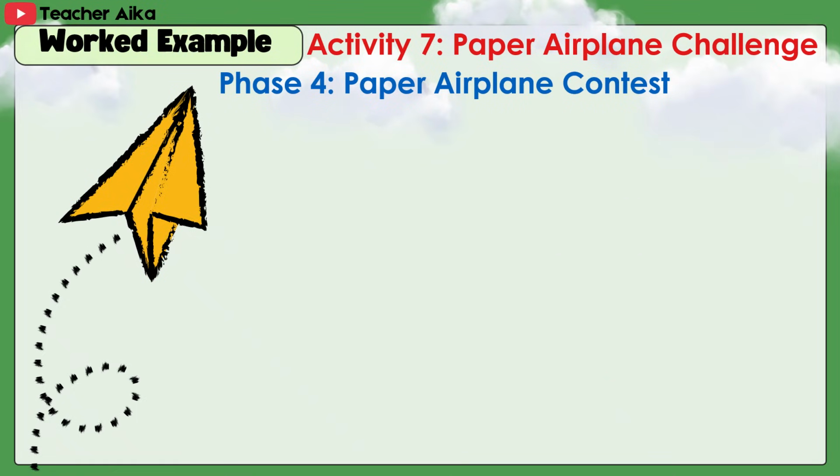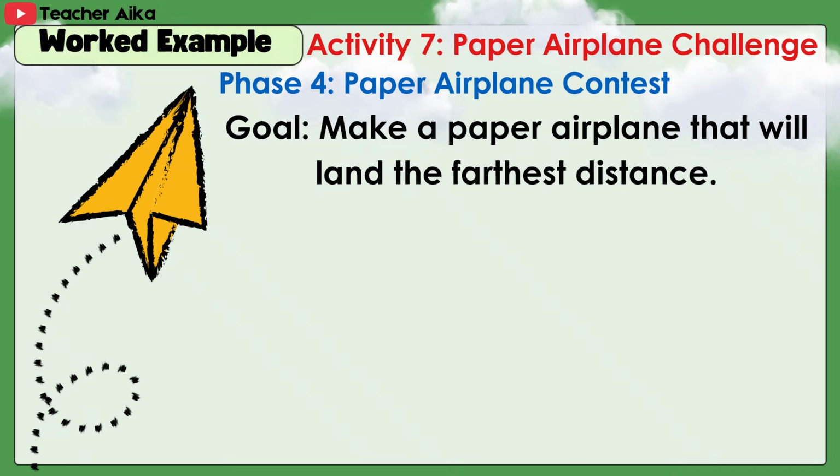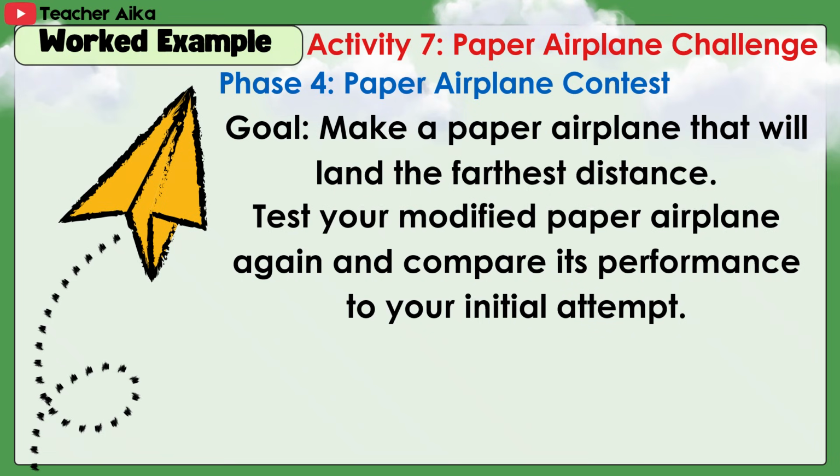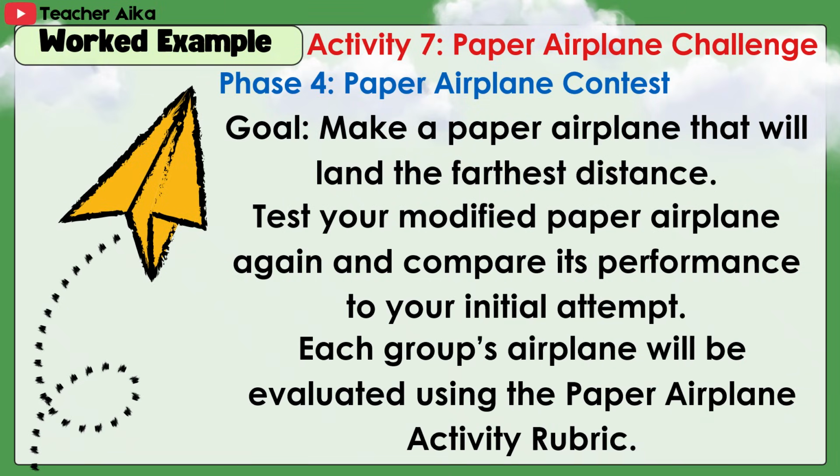Phase 4, Paper Airplane Contest. Goal: make a paper airplane that will land the farthest distance. Test your modified paper airplane again and compare its performance to your initial attempt. Each group's airplane will be evaluated using the paper airplane activity rubric.